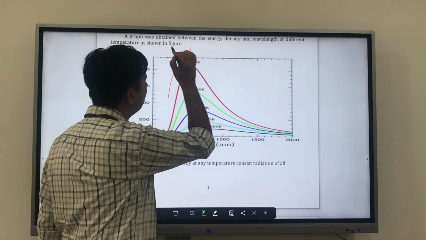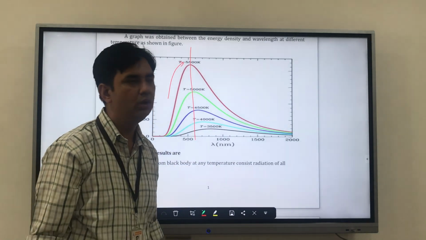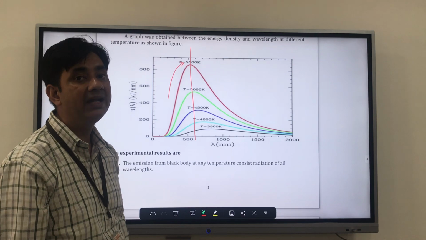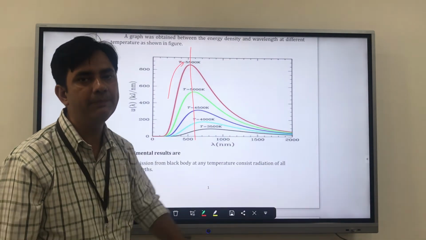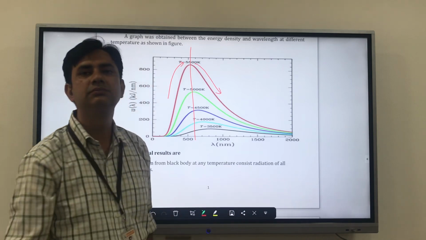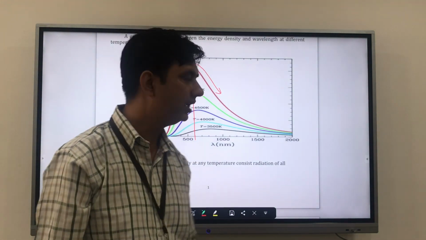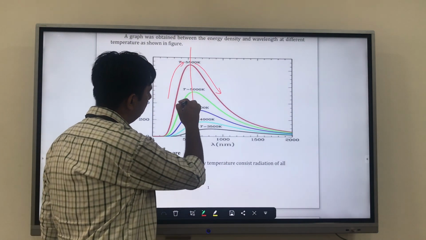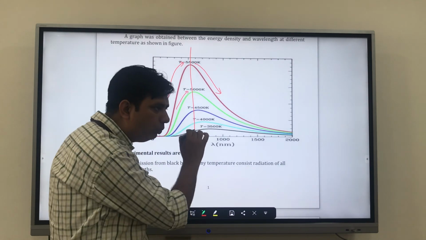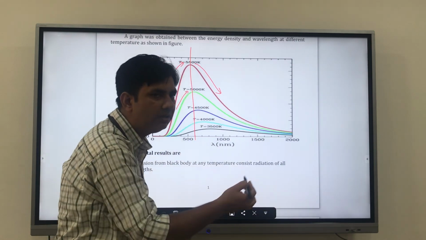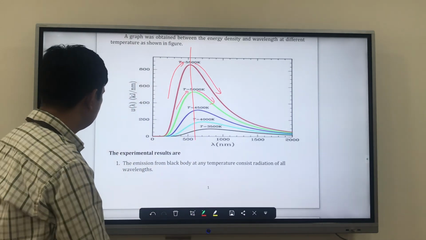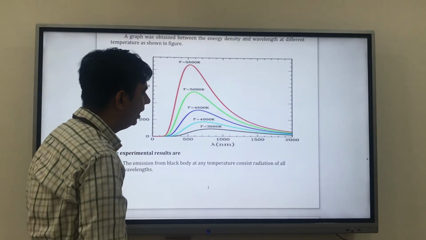When we increase the temperature to 5500, I got the maximum value at this point, and when I further increase the temperature, it's rolling down. It's rolling down. In every case you can see, at 5000 it is increasing, and when you increase it a little bit, its value decreases. And this is what was observed by Wien.